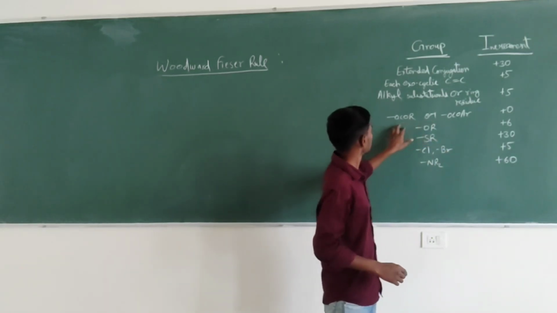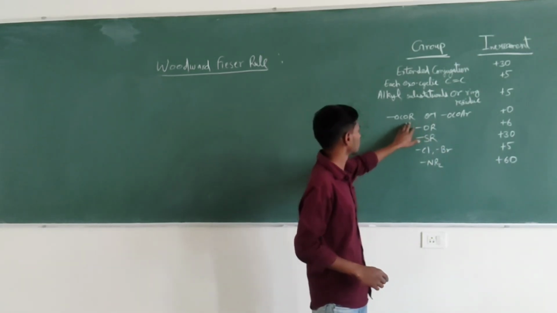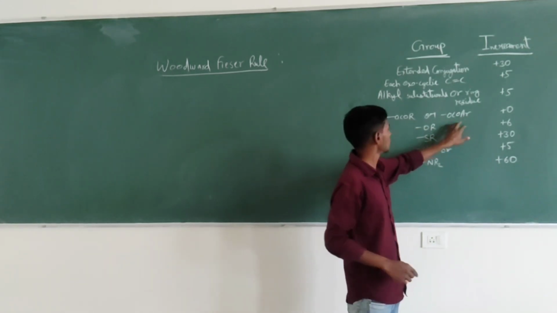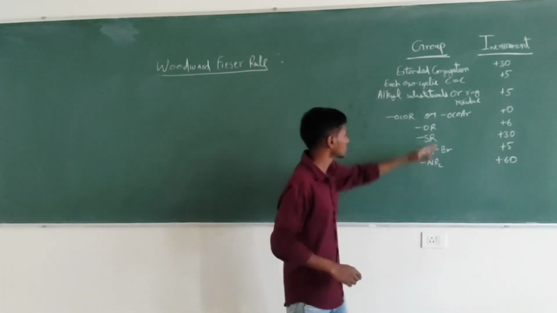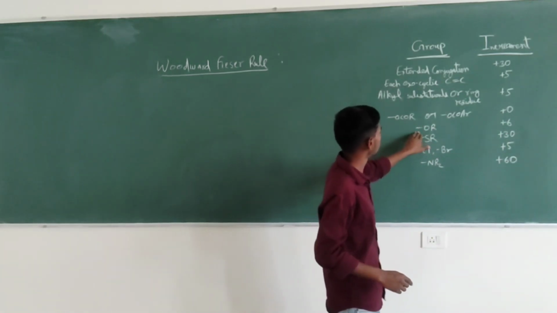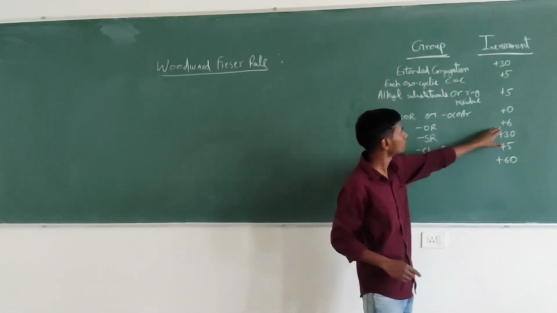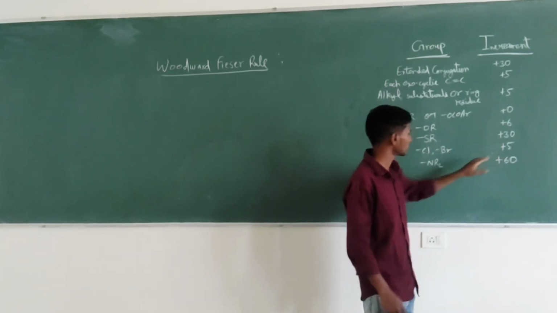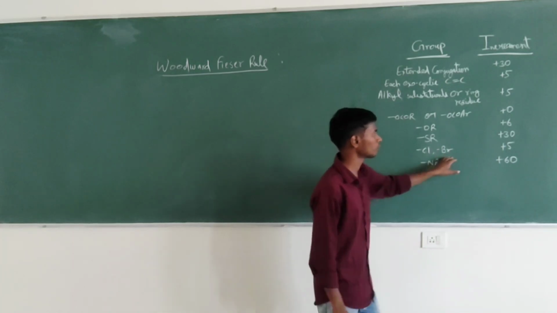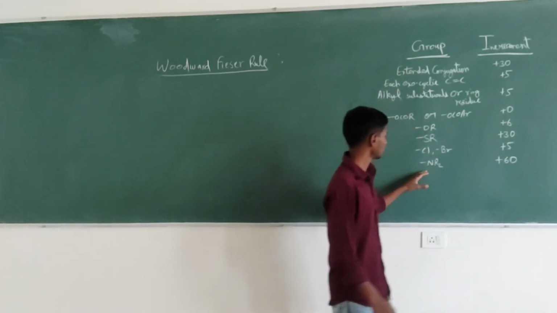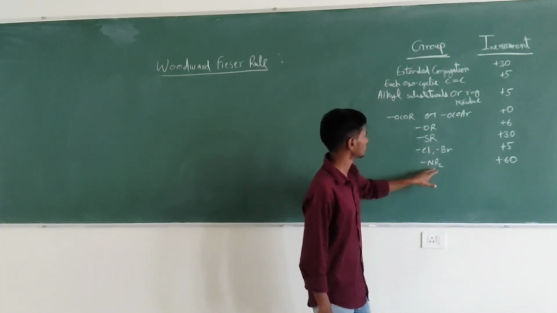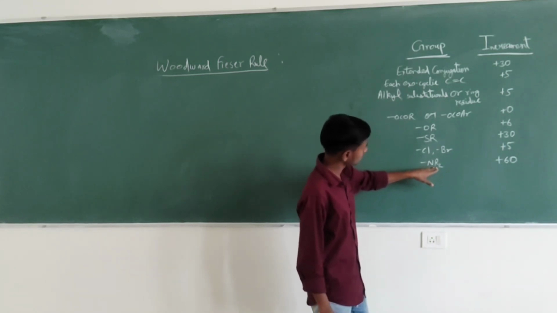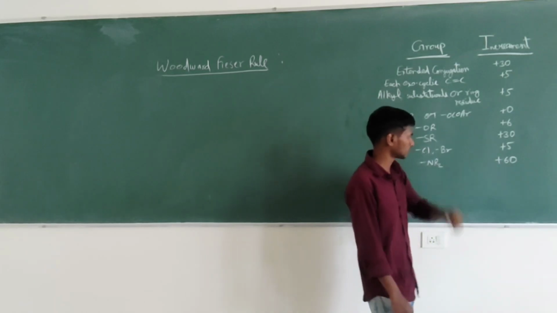For ester OCOR, it is an acyclic ester, or OCOAR, it's an aromatic ester. For the ester, increment is 0. For ether, plus 6. For SR, it's plus 30. For halogen, chlorine or bromine, it's plus 5. And for NR2, it's a tertiary amine, plus 60.